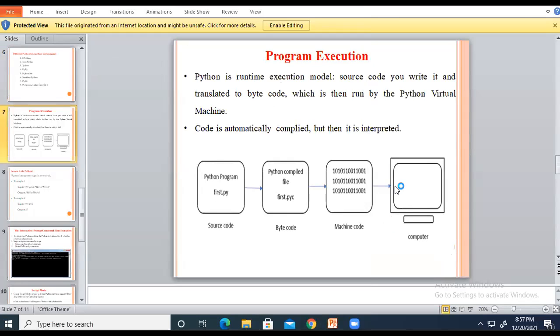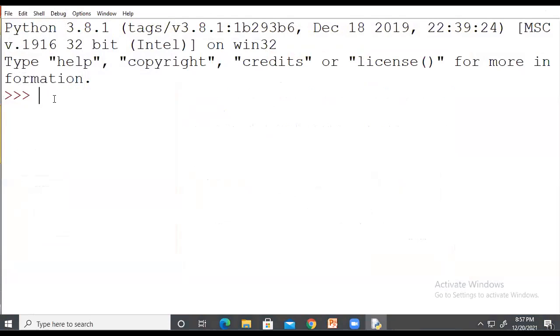The theory part is there for your reference only. How to execute a program? This will be the Python IDLE. After successful installation of Python, this window will be opened. Suppose here I write print in brackets hello, and just click enter. My output will be here. This is the program execution.